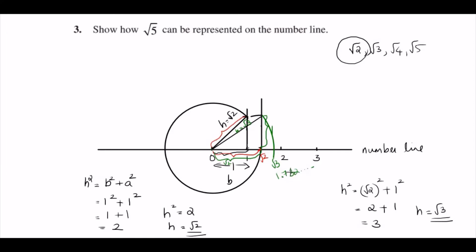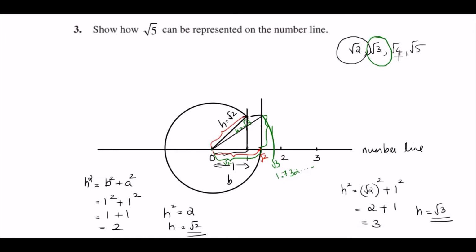So here if you check, 1.7 means it will be in between 1 and 2. Similarly, root 2 is 1.414. It is coming near to 1.5, that is the middle of 1 and 2. So we have plotted root 3 on the number line.